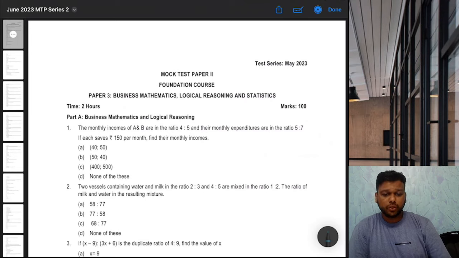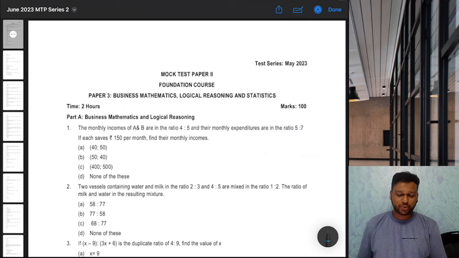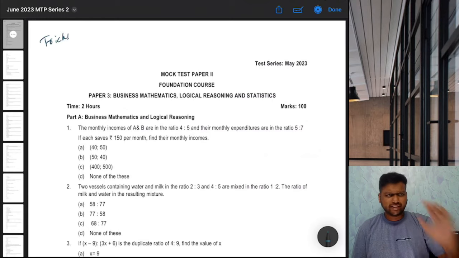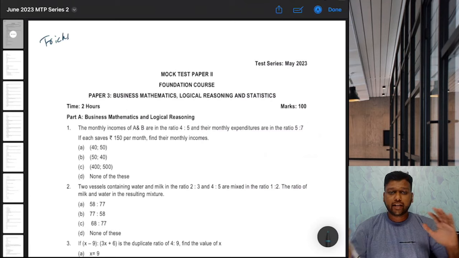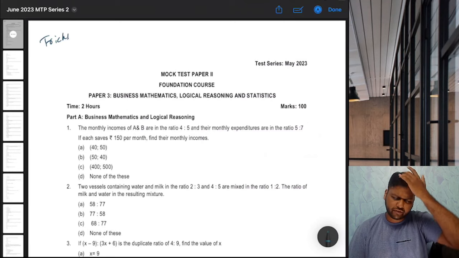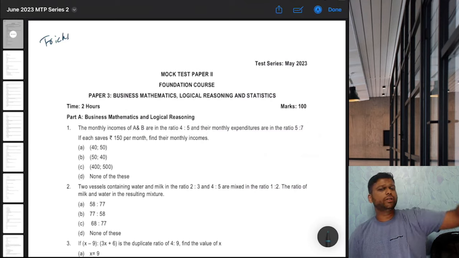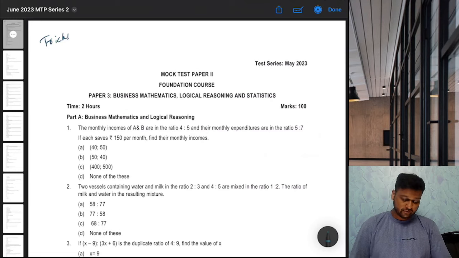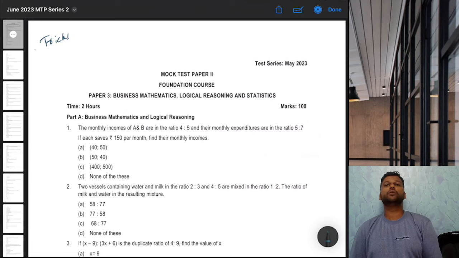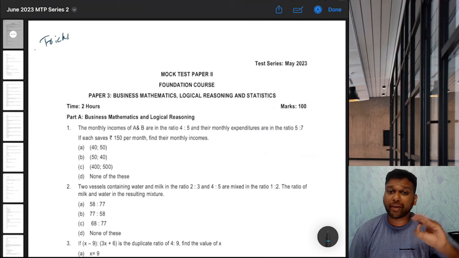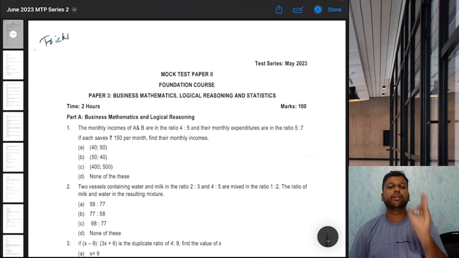Fine, so let's start. Before we start, some rules as usual. This video will be focusing on tricks and shortcuts, not as much on concepts. For concepts, I have already uploaded entire batches on the channel for free, the complete batch and the revision batch also, so you can go through that. But in this video, we are going to focus on how to solve each question in 1 minute. That is what is most important from an exam point of view.